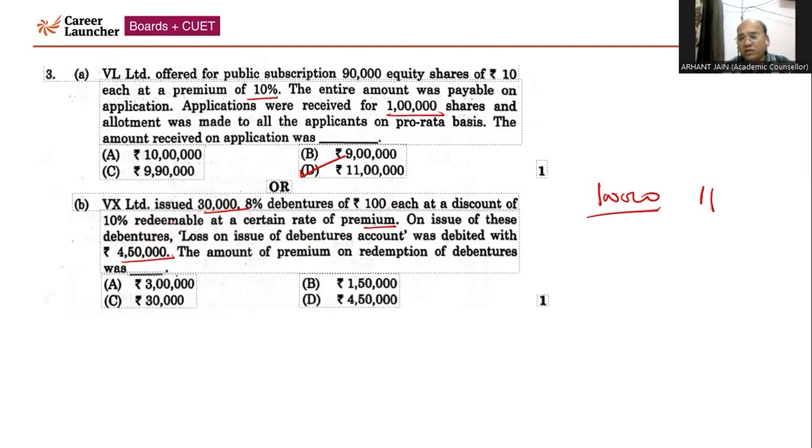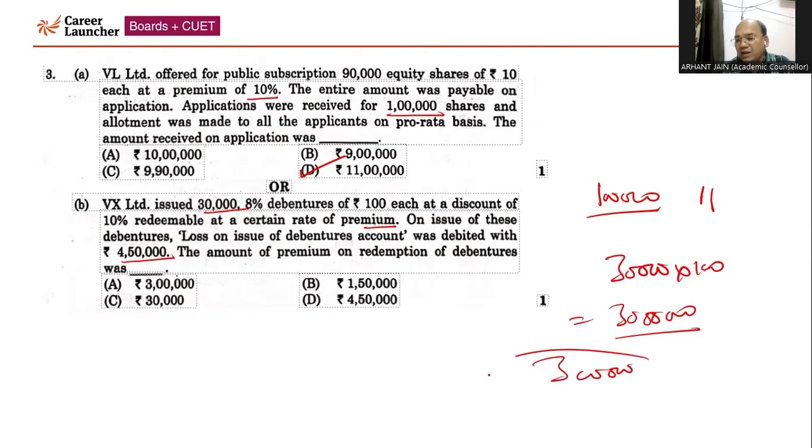So the face value of the debentures is 30,000 into 100, which is going to be 30 lakhs. When we calculate the discount on issue, which is 10%, 3 lakh rupees is the amount of discount lying in the loss on issue of debentures account. That is 4 lakh 50. So out of 4 lakh 50, 3 lakh belongs to discount on issue of debentures. The remaining 1 lakh 50 is going to be premium on redemption. That's why option B will be the correct answer.